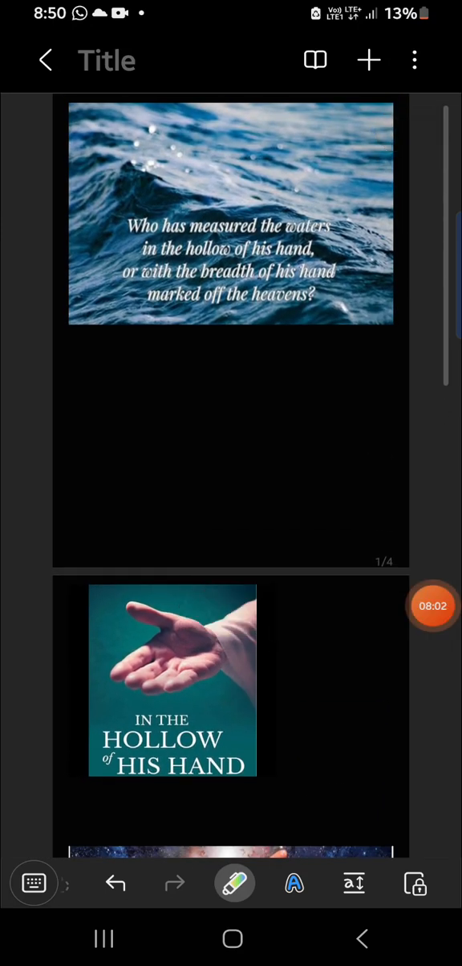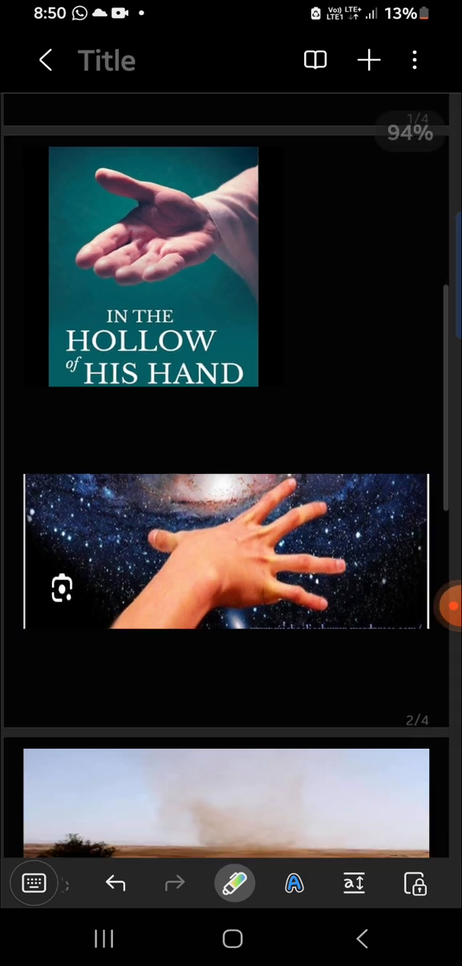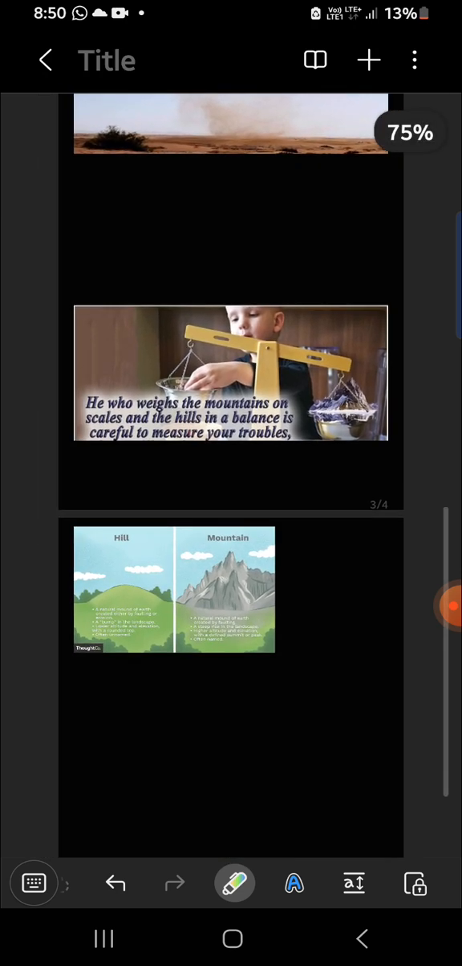Can we just repeat the verse? Who has measured the waters with the hollow of his hand, and the heavens with a span, and calculated the dust of the earth in a measure, weighed the mountains in scales and the hills in a balance.